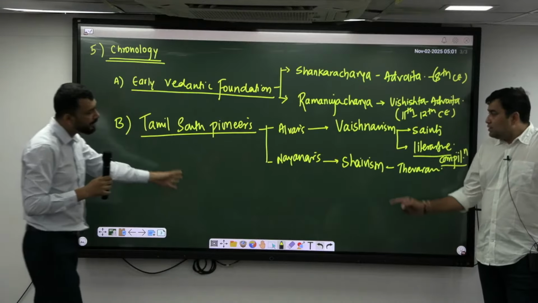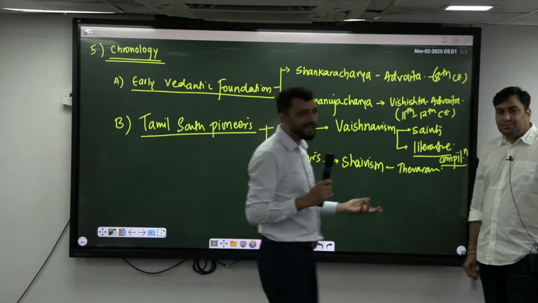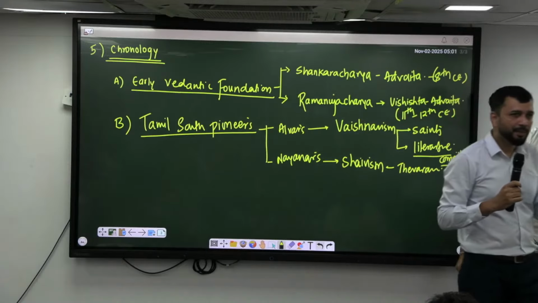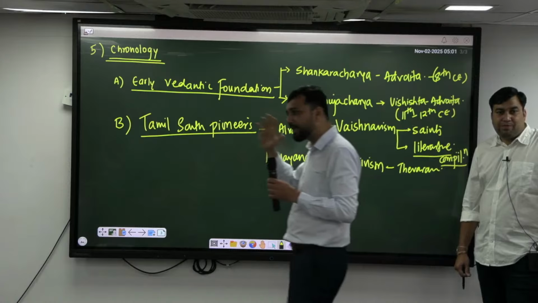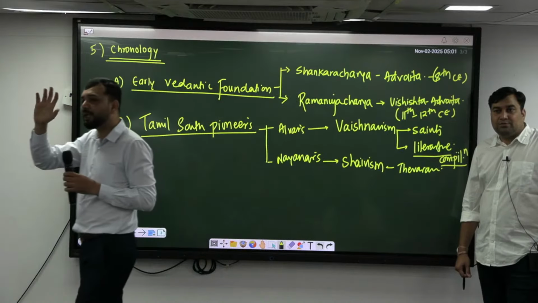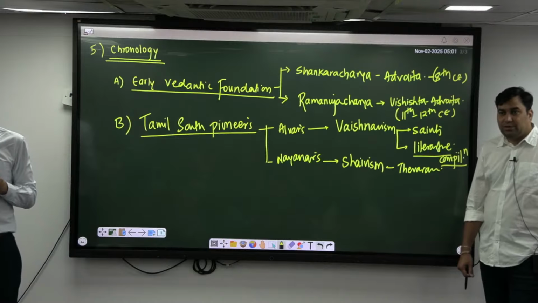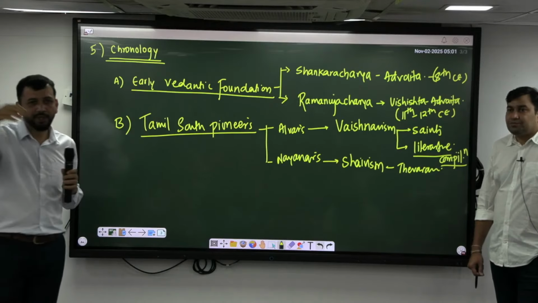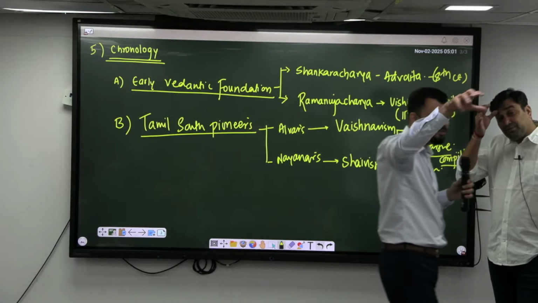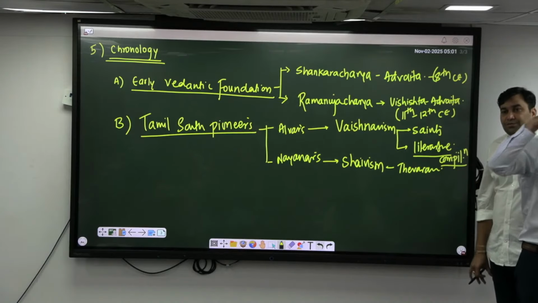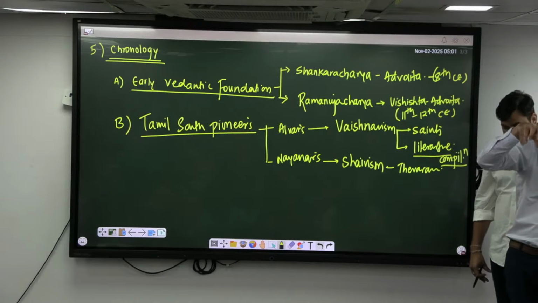And then among the Nayanmars, there are many, Sundarar, Appar, many of the Nayanars who are basically on the Shaivite side. So that difference you should have. The time period was basically from the 9th century to the 12th century. That is the time of the imperial Cholas and the last stage of the Pallavas. In that time you can see this tradition of Nayanars and Alvars, that you should have a broader understanding of.